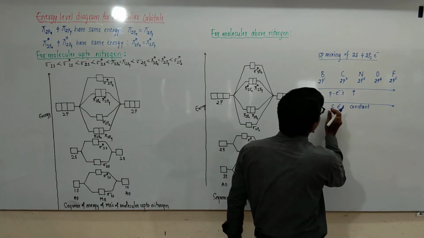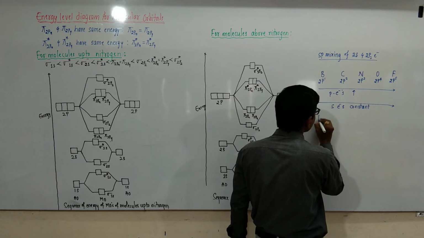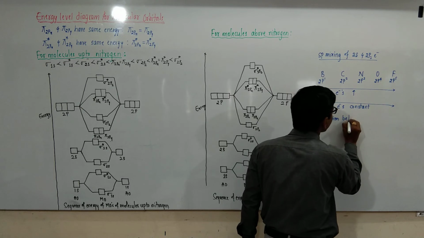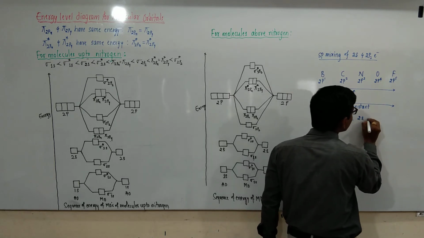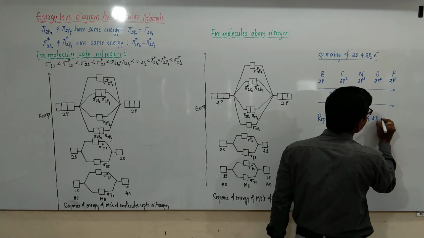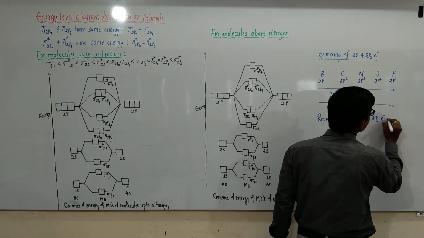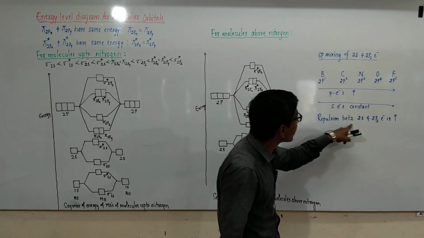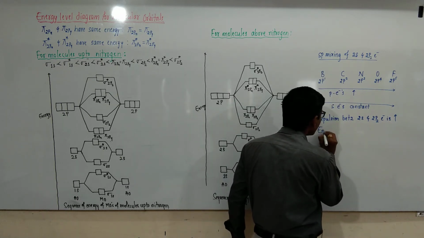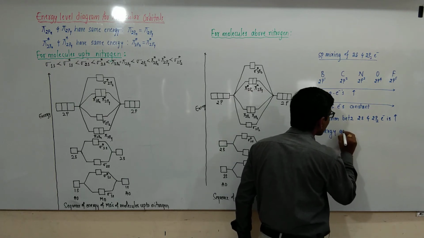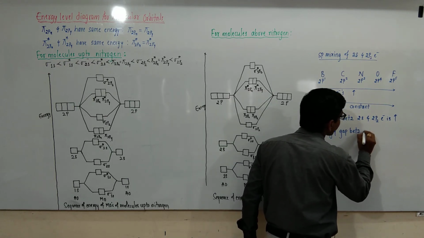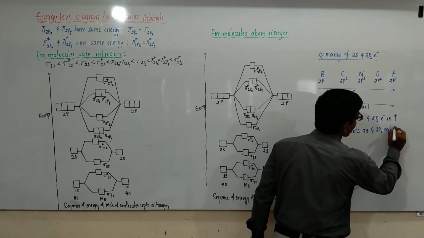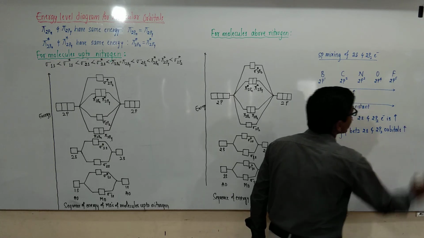The repulsion between 2s and 2pz electrons increases. Because of sp mixing, repulsion increases and the energy gap between 2s and 2pz orbitals also increases.